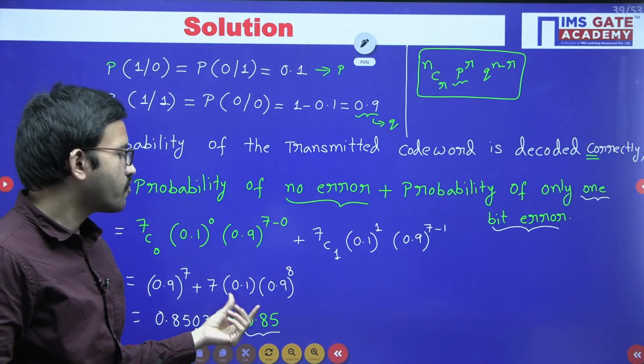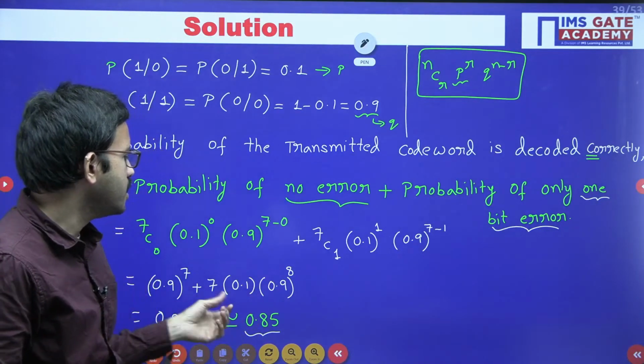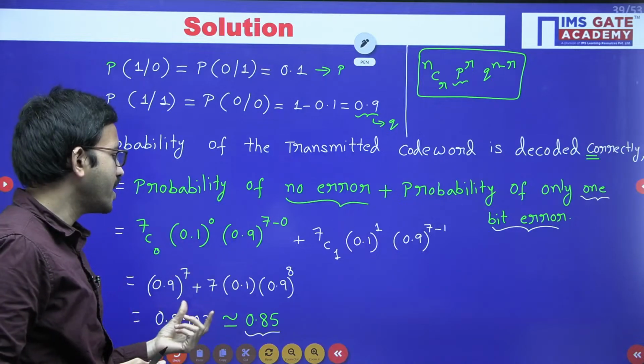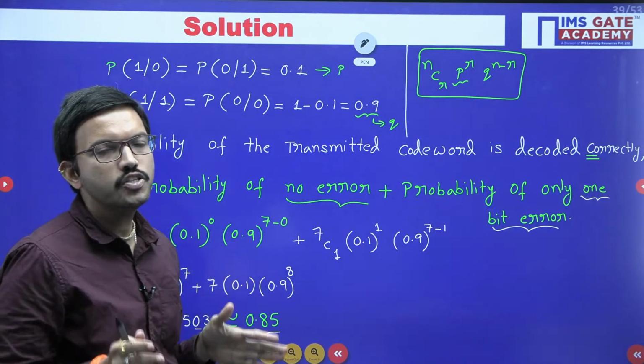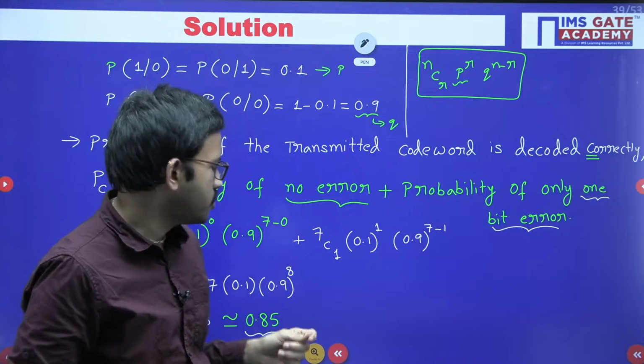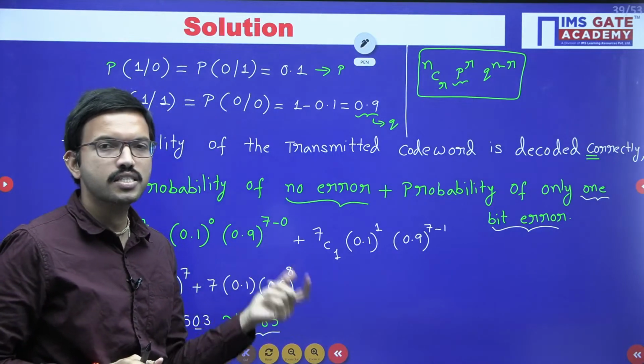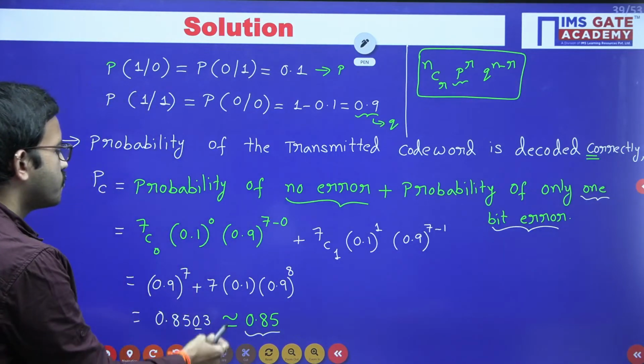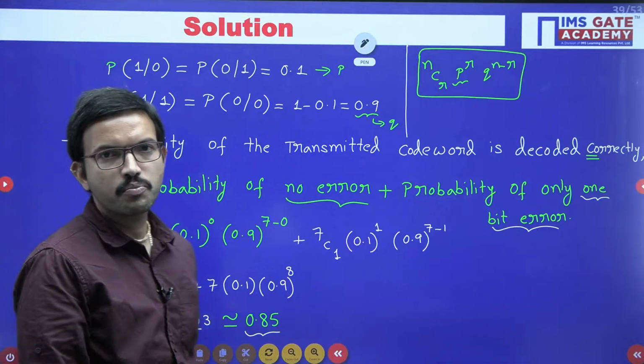Generally the GATE committee will provide the answer key. For NAT questions, they will provide the range of values. So if your answer falls within that range of values, they will consider that one, right. So for this question, the answer is 0.85.